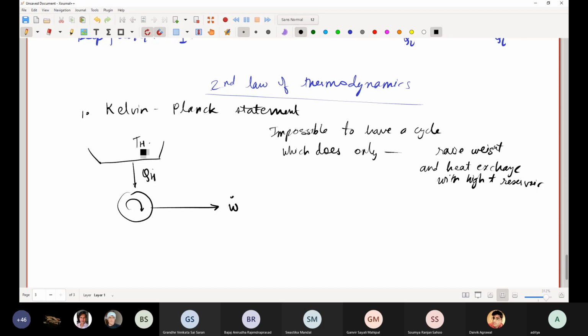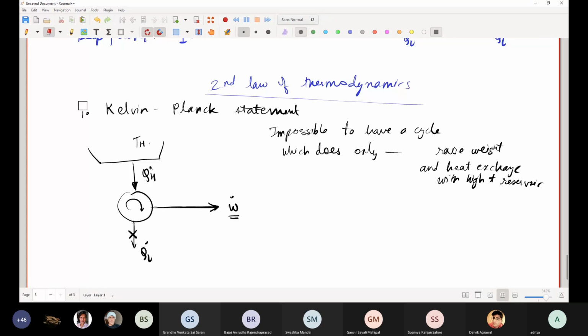Meaning you cannot have a high temperature reservoir which supplies heat to the system as QH dot and all of QH dot is converted into W dot. You cannot have such a system. In order for this system to legitimately create work, you must have a certain amount of QL dot as well. This is the impossibility the Kelvin-Planck statement does away with.